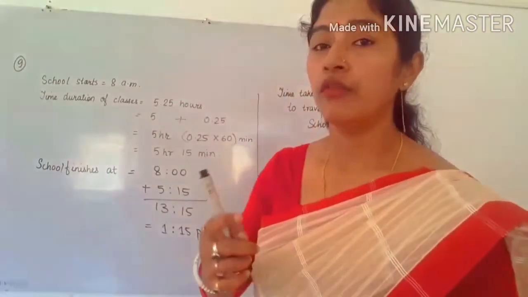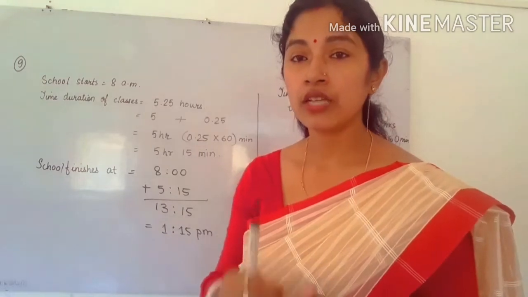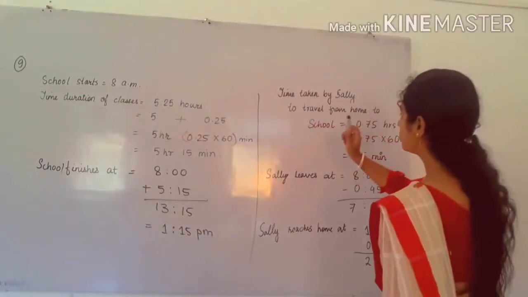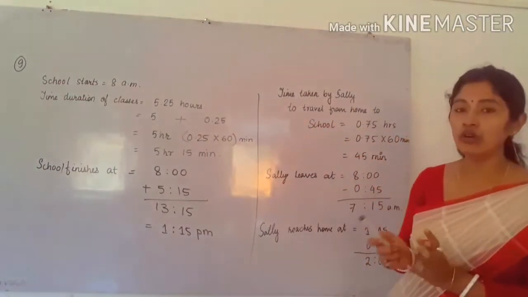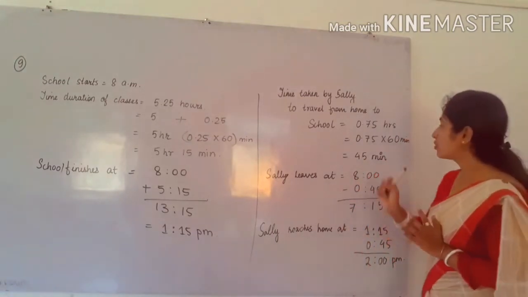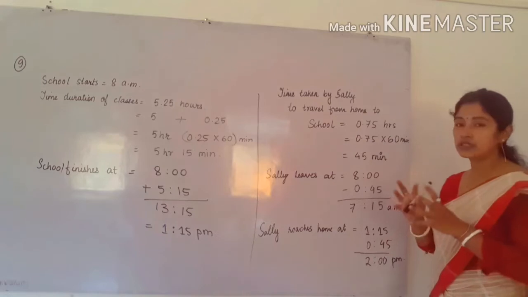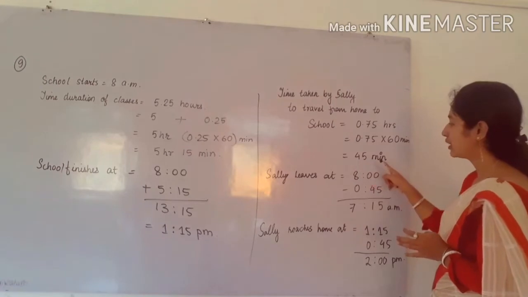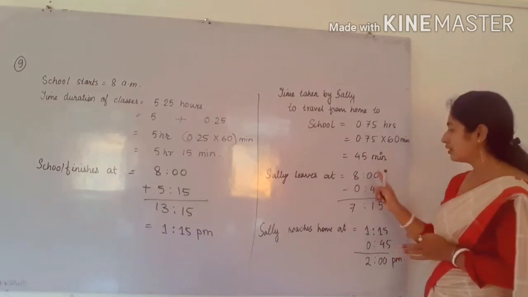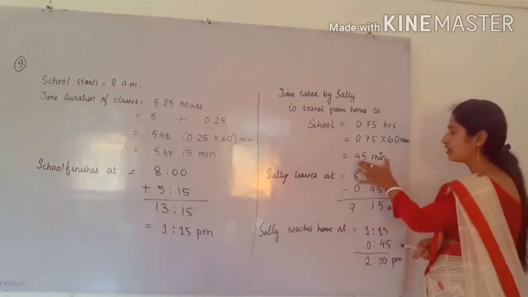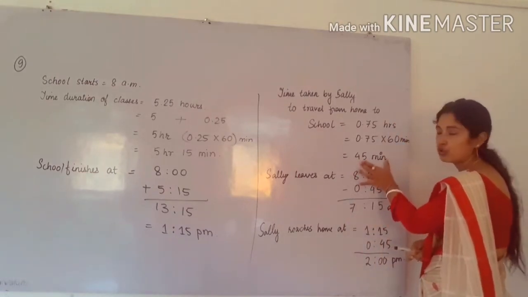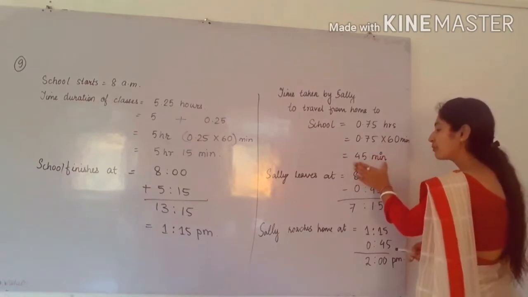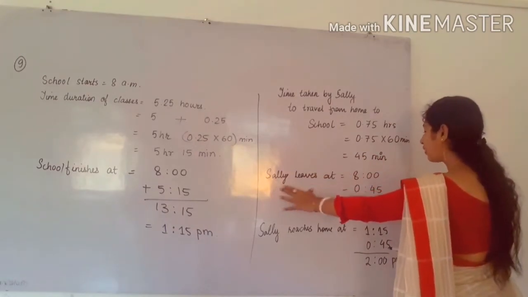First of all, we will find when Sally leaves from her home. The time taken by Sally to travel from home to school and from school to home, vice versa, is 0.75 hours. So 0.75 into 60, we will get 45 minutes. She takes 45 minutes to go to school and to come back from school. So we first find the leaving time.